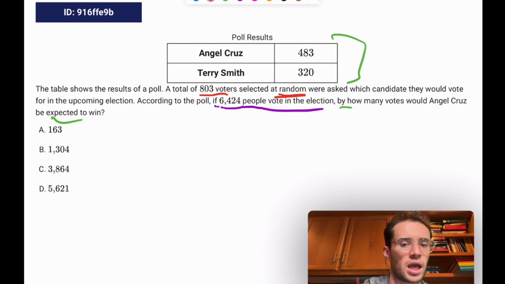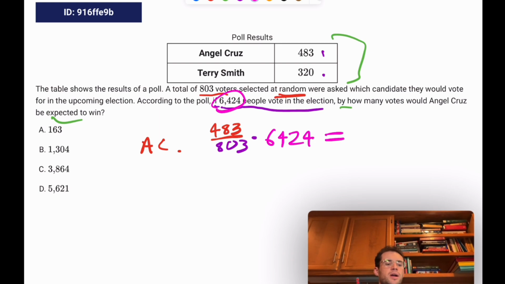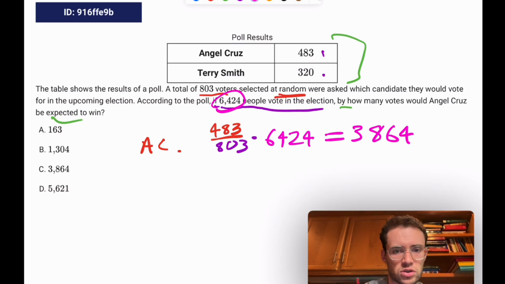All right, so Angel Cruz is expected to get the same proportion, so 483 out of the total who were polled here, and it says there were 803 polled. You could add these up to confirm that, but they do add up to 803. So we multiply that by the number of people expected to vote, or it's saying if that many people vote. So 483 over 803 times 6,424. And this will give us the expected vote breakdown, assuming it follows the proportions of this poll. So 483 divided by 803 times 6,424 gives us 3,864 votes for Angel Cruz.